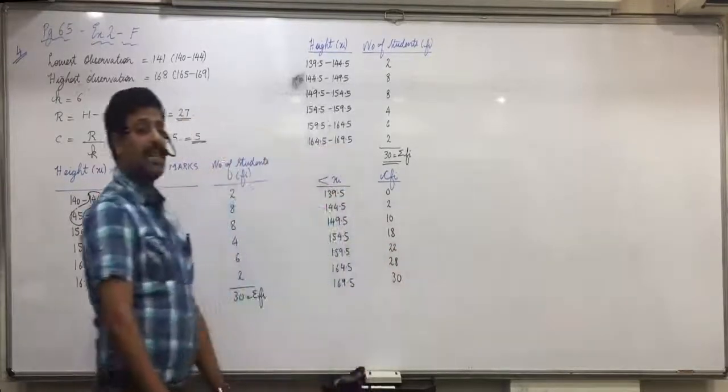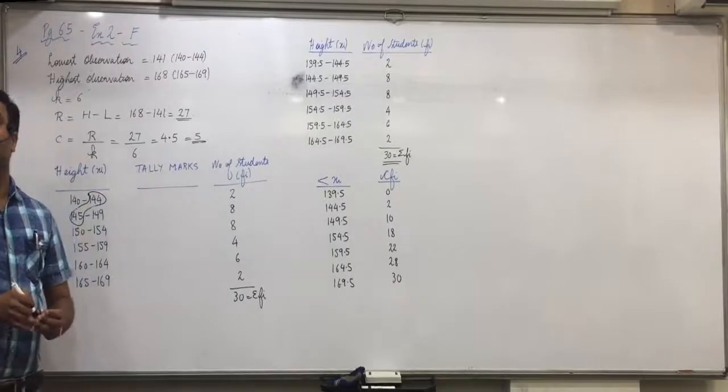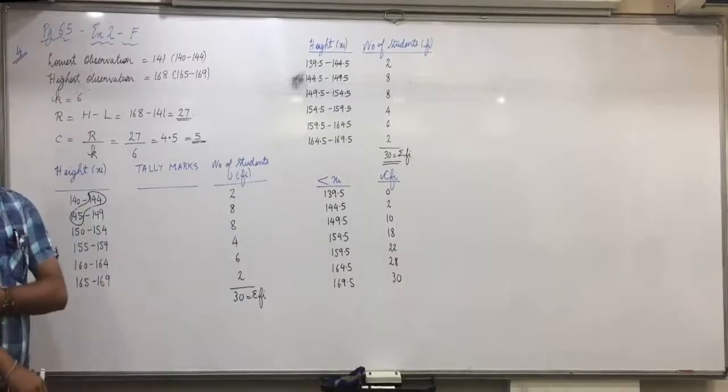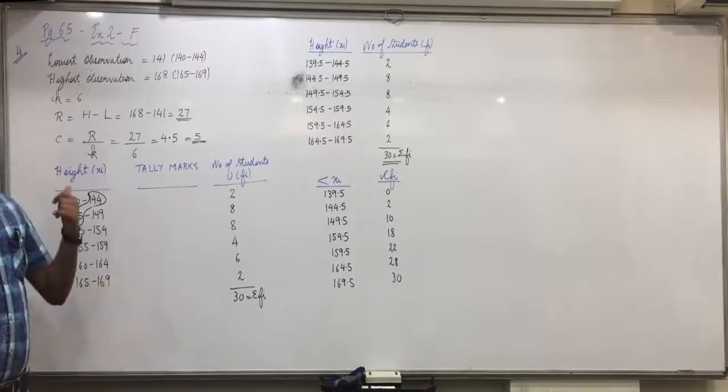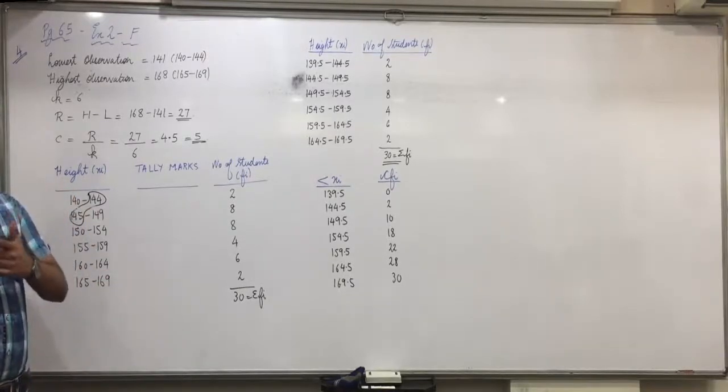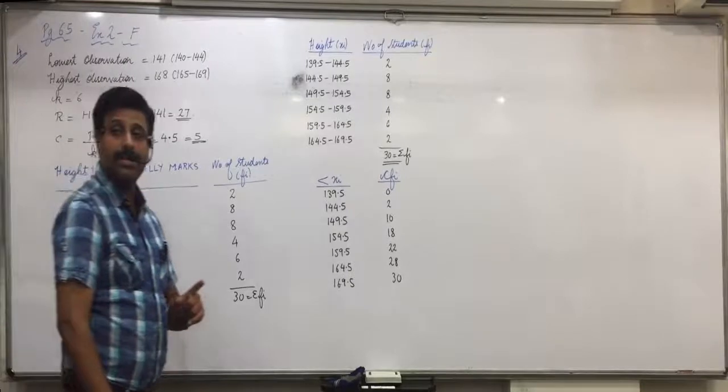Do you all get this for less than type? But you should have shown the calculations, okay? Don't write directly. You'll show 2 plus 8, then 2 plus 8 plus 8, then 2 plus 8 plus 8 plus 4. Show the calculations, don't write directly. Yes, Harshita?